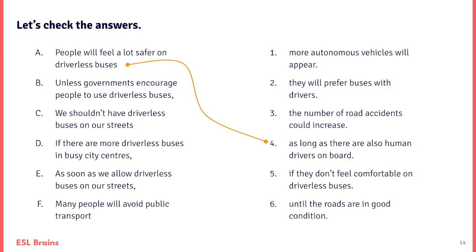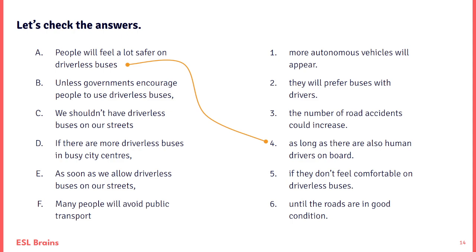Parents might say to their child, you can play video games as long as you finish your homework. If you finish your homework, you can play video games. It's just another way of expressing it, okay? But really nice, and very typical for native speakers to use this language.